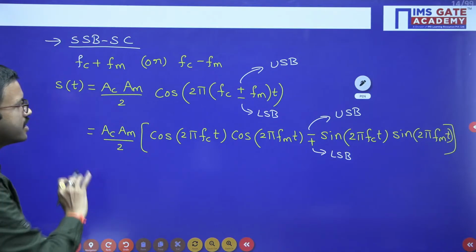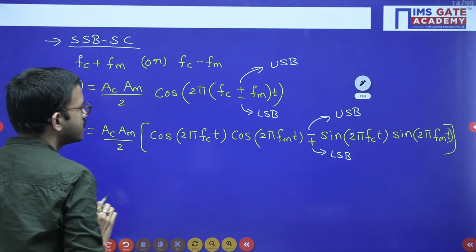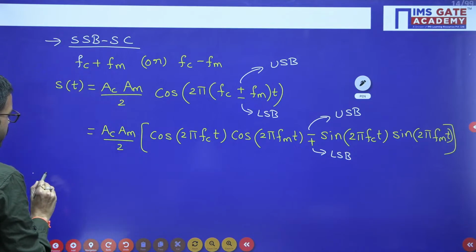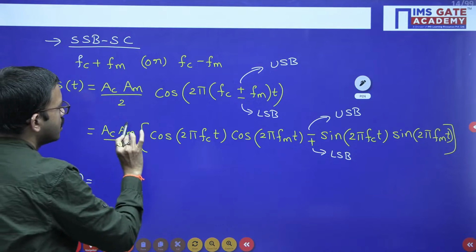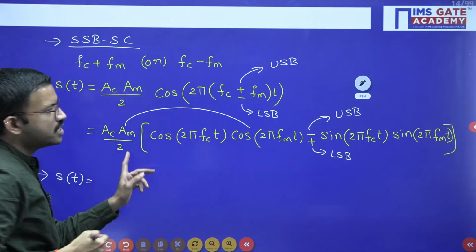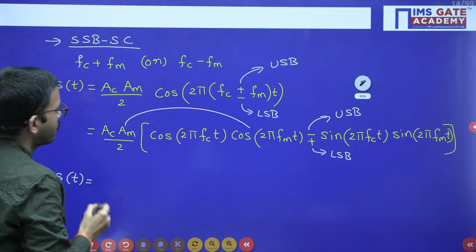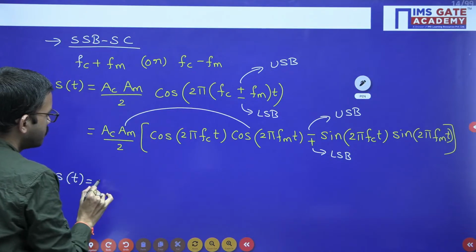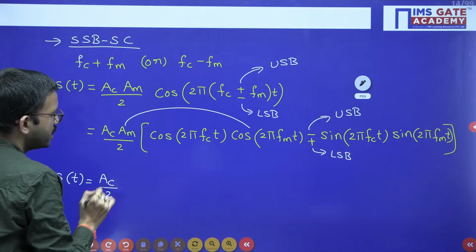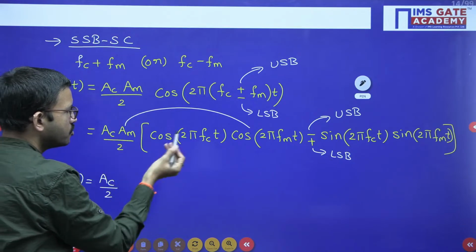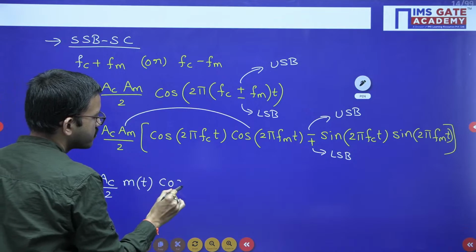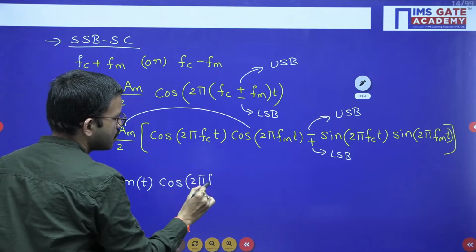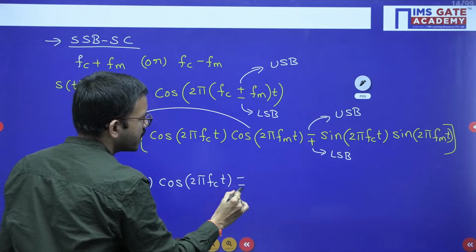For the generalized case, if you want to represent it, you can write like this: S of t equal to Am cos 2 pi Fm t, which you can consider as m of t. So here Ac cos 2 pi Fc t, that means Ac by 2 into m of t cos 2 pi Fc t, then minus plus.